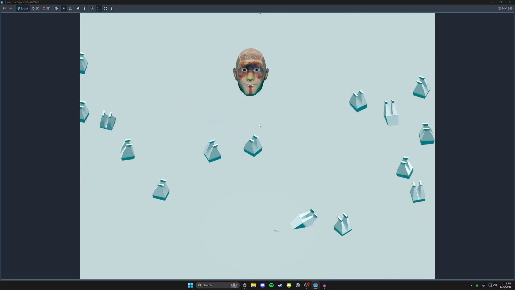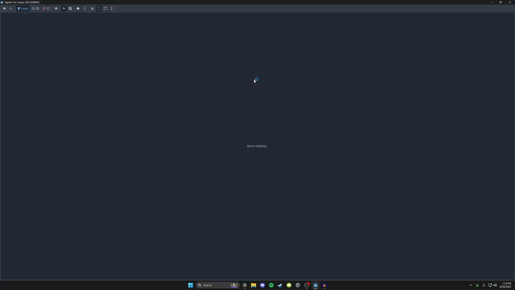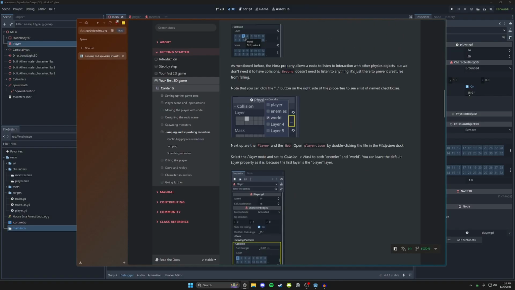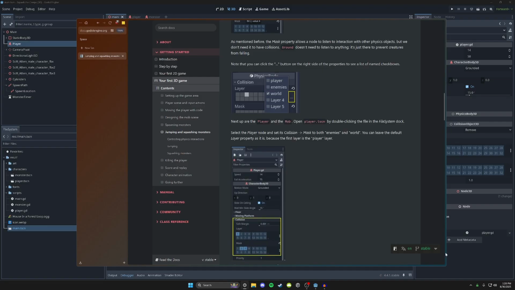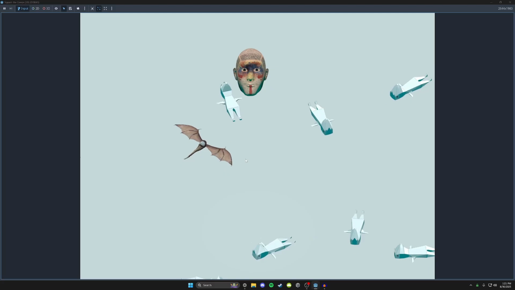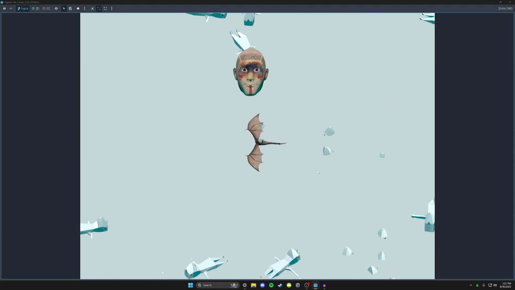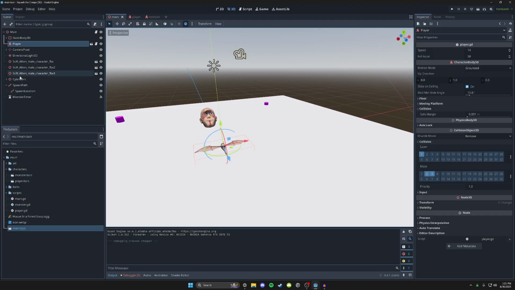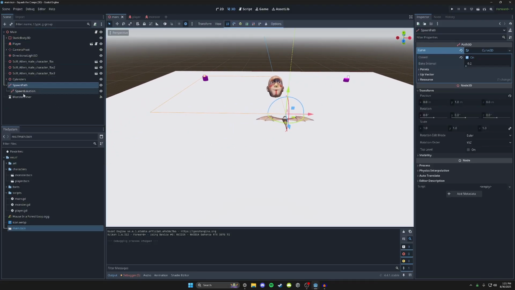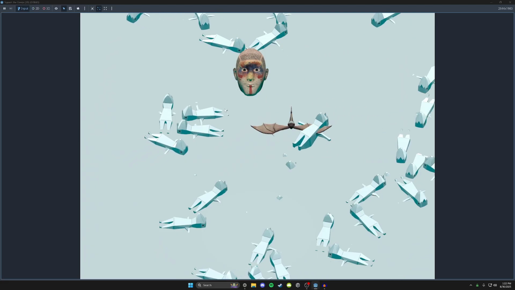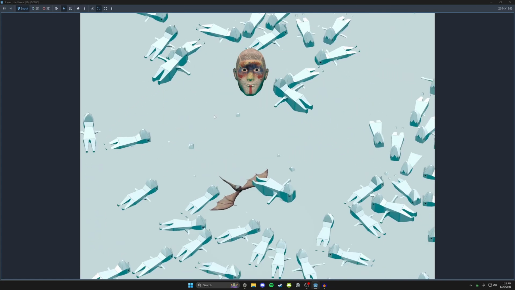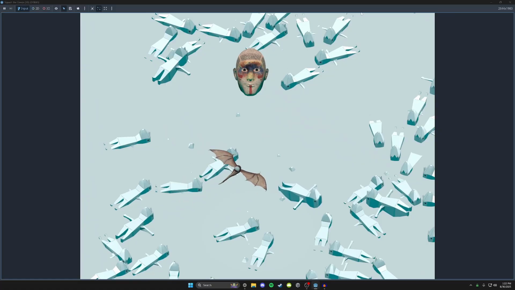Oh my god, where is my fucking thing? Where is my player? So where we were trying to set up the physics stuff, right? So I guess select the player node and set its collision mask to both enemies and world. Right. So let's, yeah, there we go. I don't know why he's getting thrown under the map. I don't get it. I think the collision is a little screwed. Let me see if I can fix the collision for our enemy here. So we can just like shove him into the ground, I guess. I don't know why that is a possibility, but you know, this is just the worst thing ever. I don't know why I'm deciding to do this.